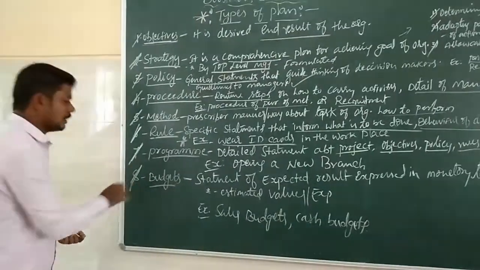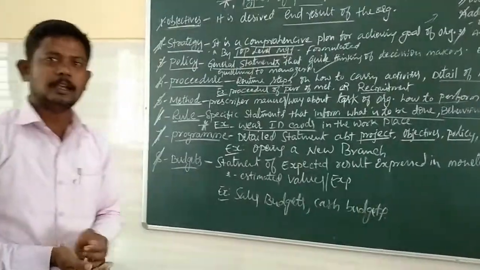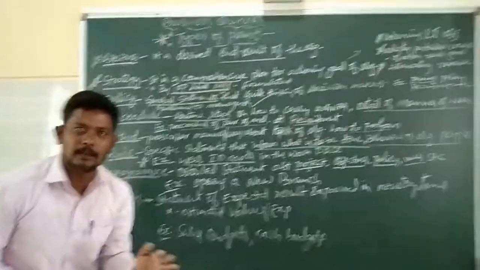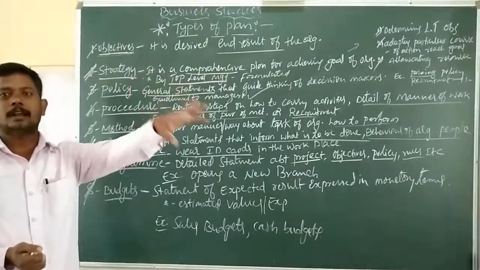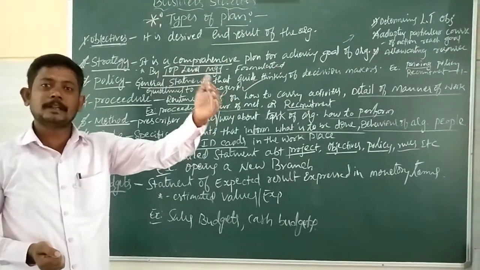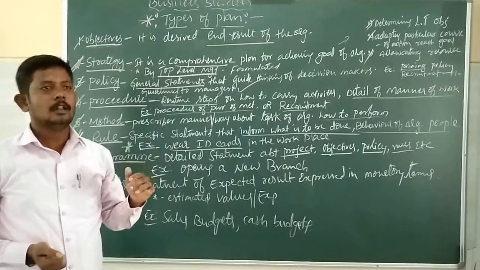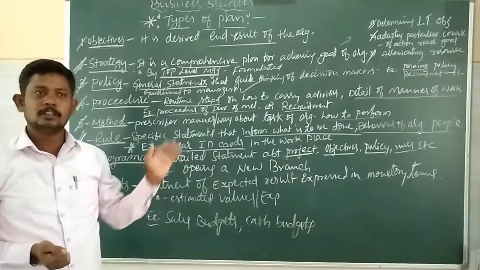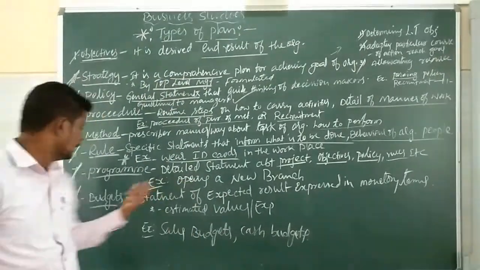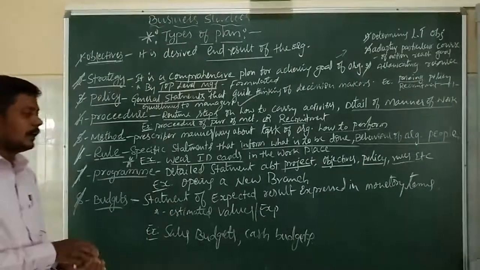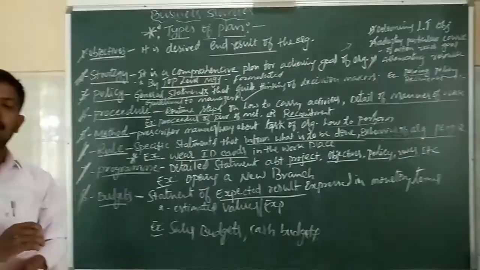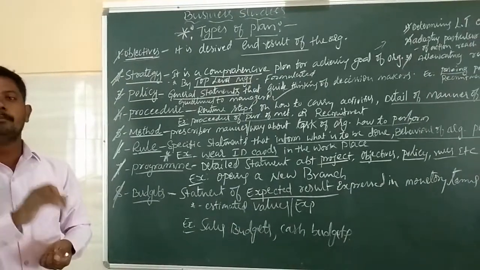And the last one is budgets. Budget means regarding the monetary expenses. Before carrying out the activities, we make an estimate and think about the expected result. Expected figures will be thought of in our mind: that much cost is incurred, that much expense is incurred, that much profit may be earned. It is the statement of expected results expressed in the form of monetary terms.